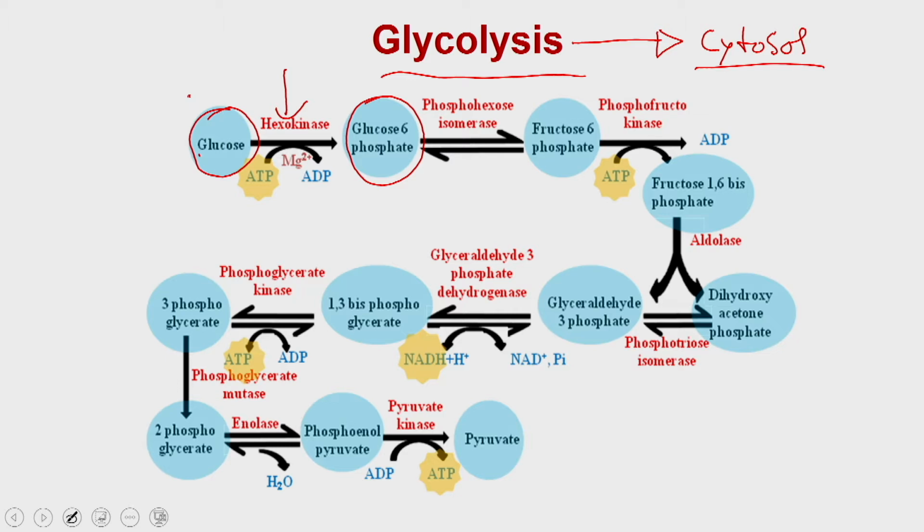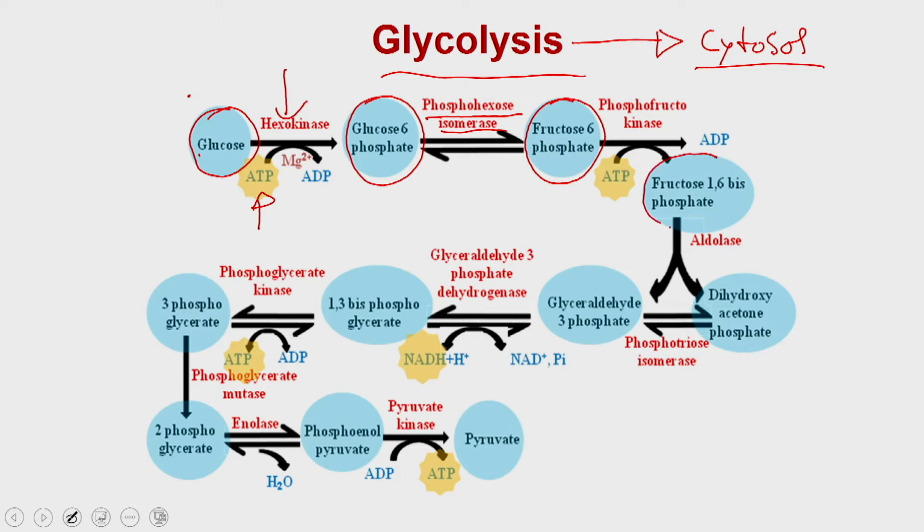For example, in the case of fructose, it will generate fructose 6-phosphate, and in the case of glucose, it will generate glucose 6-phosphate. After that there is an isomerase reaction, and this isomerase will convert all these forms to fructose 6-phosphate. So, if you remember, at this place you are spending 1 ATP to commit the glucose molecule into glycolysis.